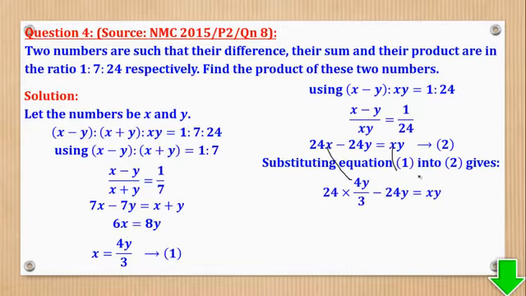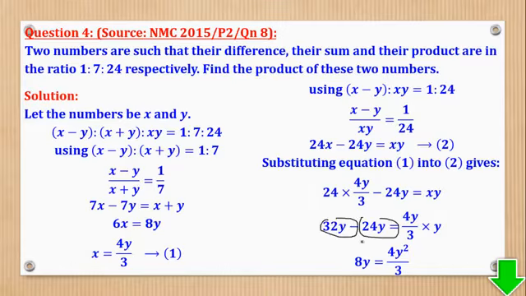Okay, here I've not yet substituted it. But now I've substituted it. So this times this over 3 gives this. And here it is now this times y. So let's reduce that. When I reduce, you realize that 32y minus 24y gives you 8y. Then this one gives you 4y squared over 3.